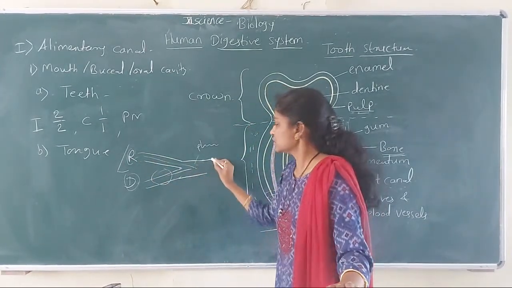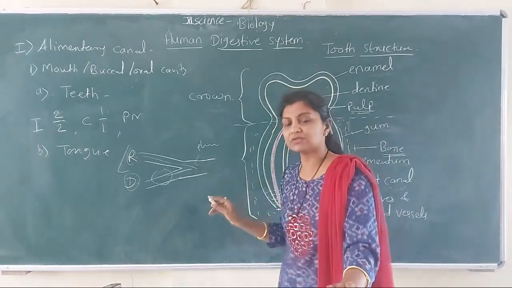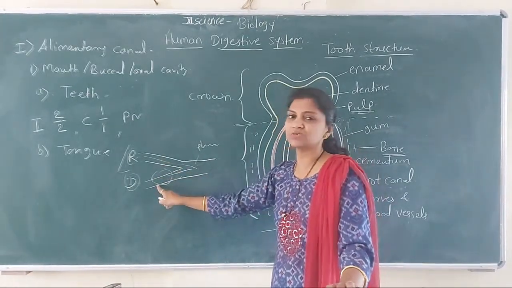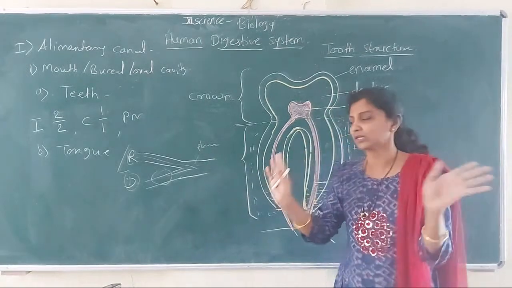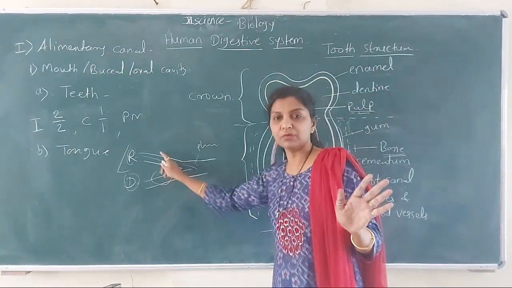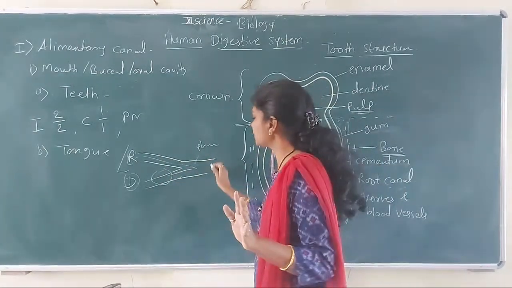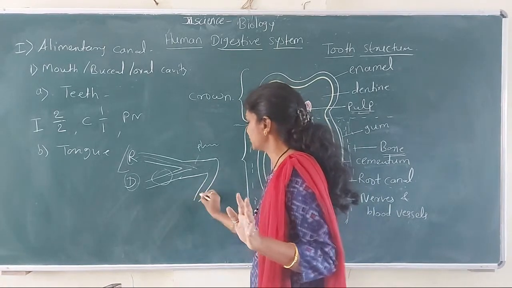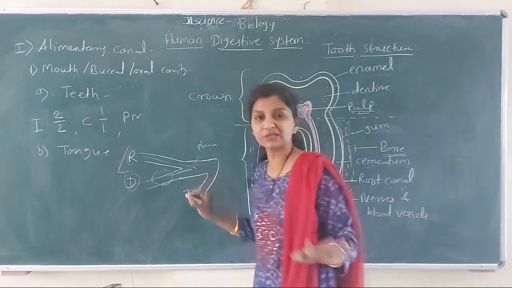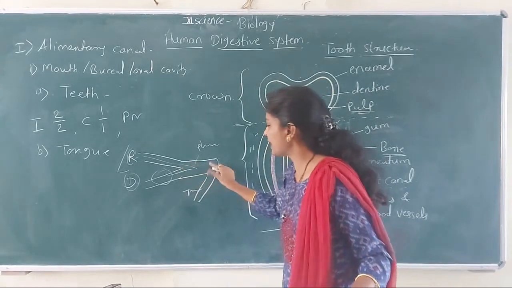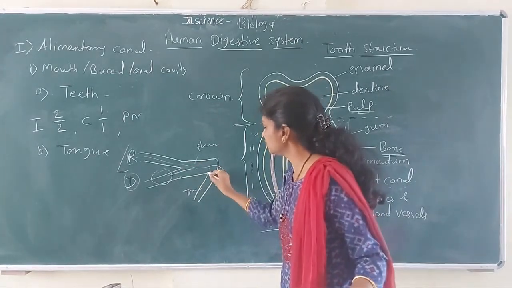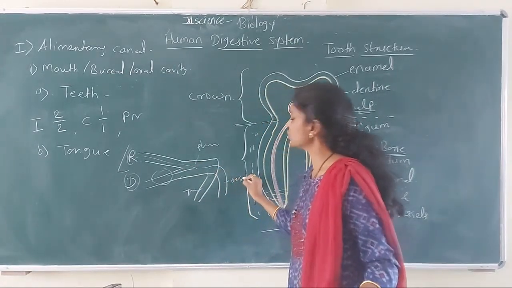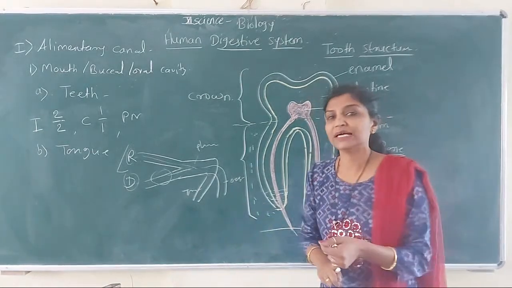Air will come from the nasal chamber and food will come from the mouth. Okay, so then from the pharynx, the two systems, respiratory and digestive, get separated. So the upper part of the pharynx continues as the trachea, that is the respiratory part, the windpipe, and the lower part continues as the esophagus of the digestive system.